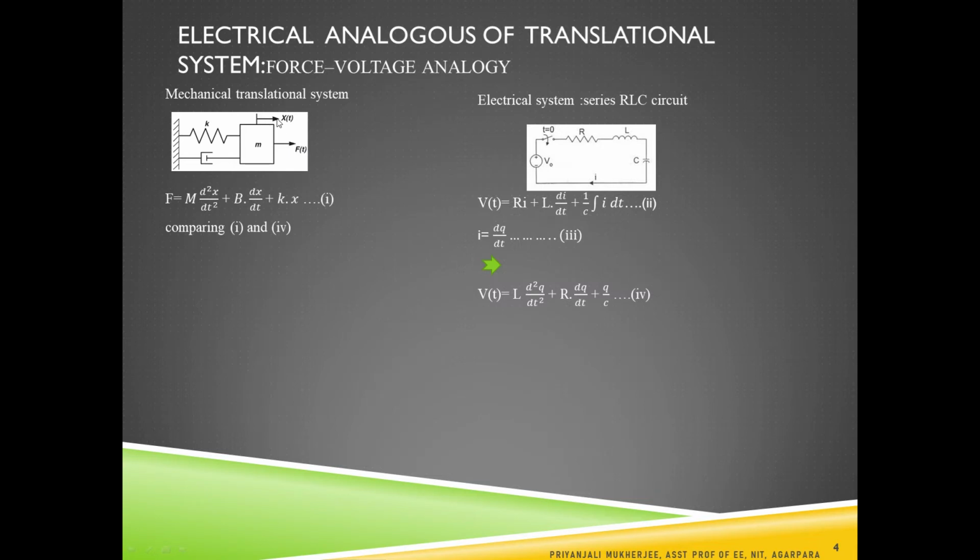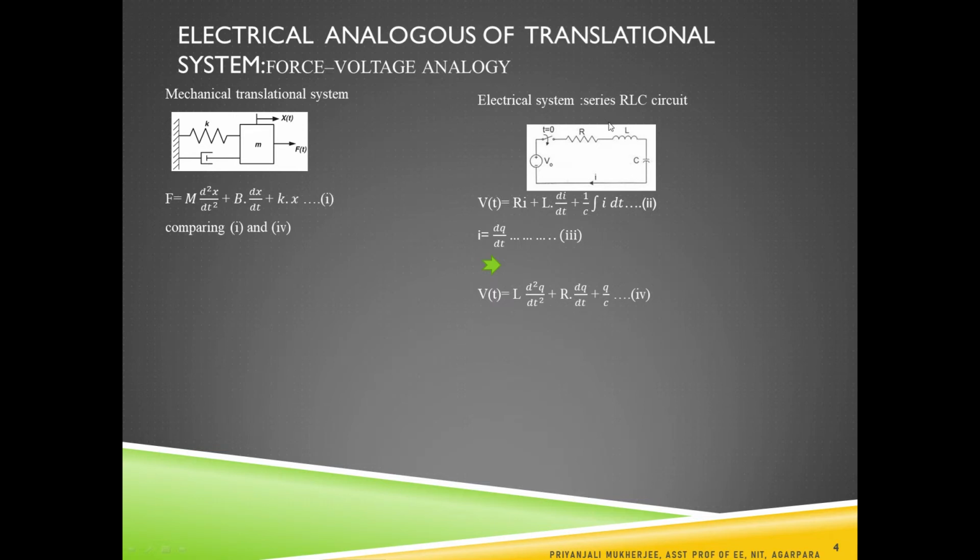displacement x(t) occurs. Now, according to Newton's law, the total force f(t) is the summation of the forces acting on the mass. So, f(t) equals m d²x/dt², that is the acceleration, plus b dx/dt, where dx/dt is the velocity, plus kx, where x is the displacement, k is the stiffness coefficient of the spring, and b is the damping coefficient of the damper.